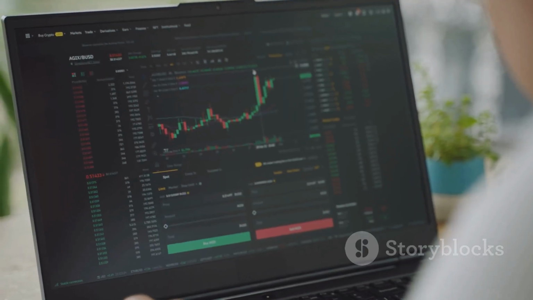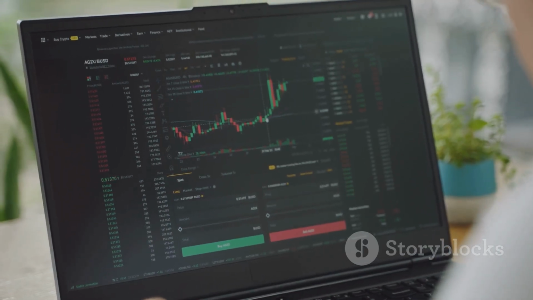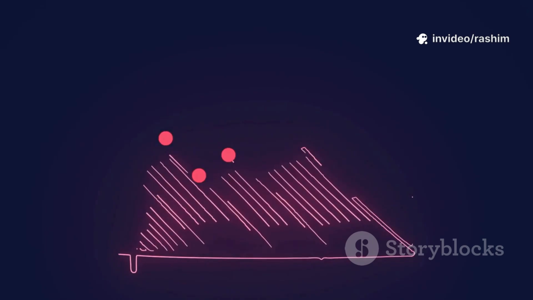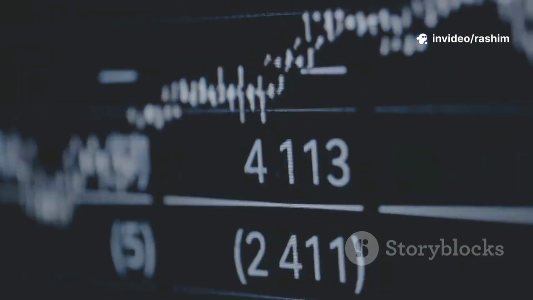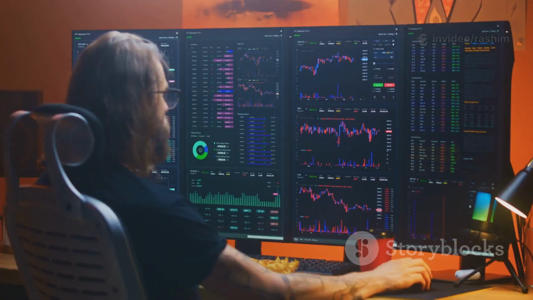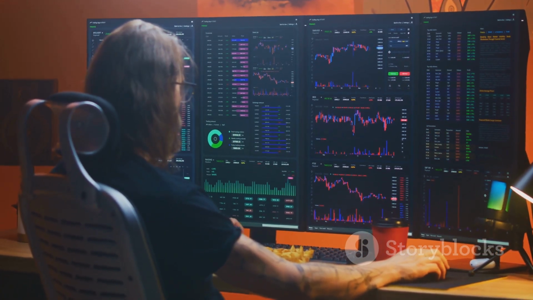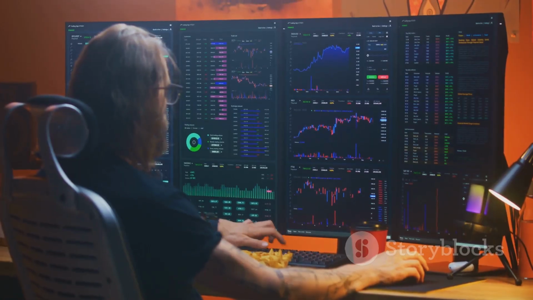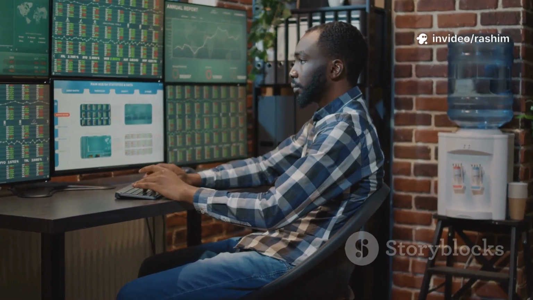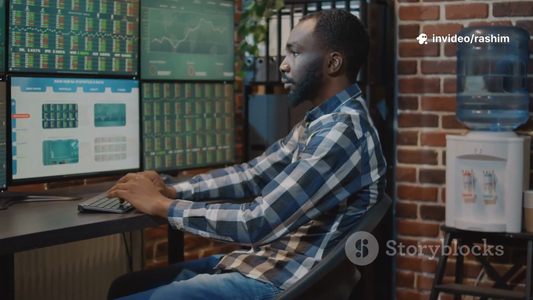This process will give you a feel for how the strategy performs. You will see its winning streaks and its losing streaks. You will learn how often it trades and what the average win and average loss look like. This manual backtesting is invaluable because it forces you to practice recognizing your setup over and over again. It builds your confidence in the system and highlights any potential flaws you might need to address before you ever risk a single dollar.